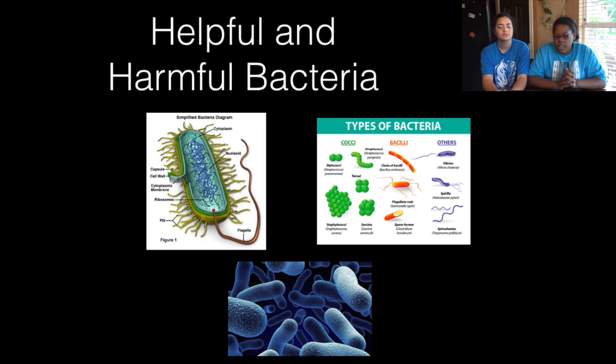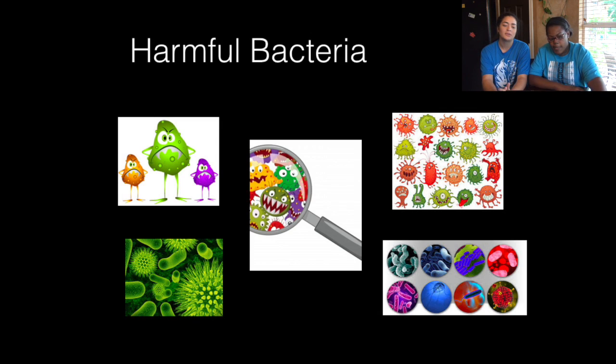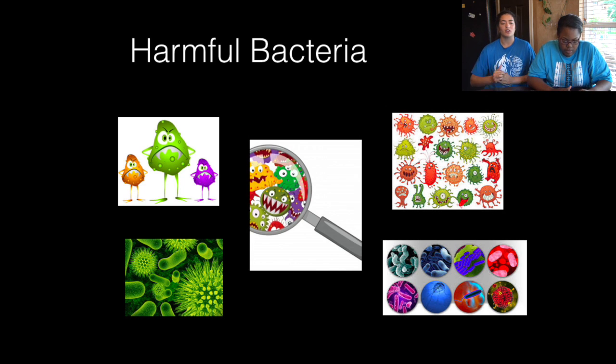Every bacteria is unique and specializes in a certain area, but a majority of them are found in the digestive system. To start off, we will talk about harmful bacteria. Harmful bacteria are also known as pathogenic. Pathogenic bacteria is defined as a bacteria that can cause infection. It can be spread in various ways, such as through air, water, and touch.